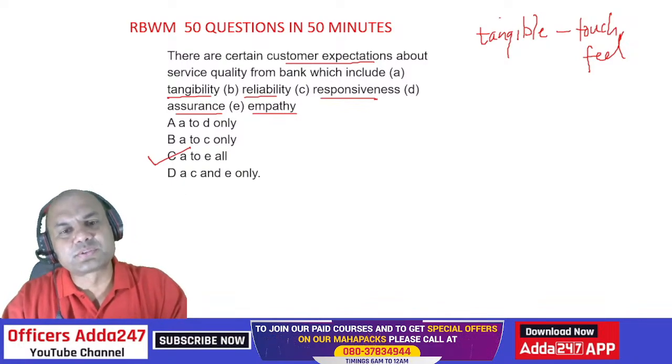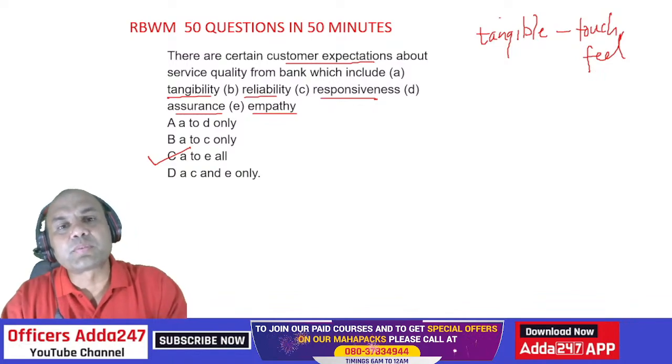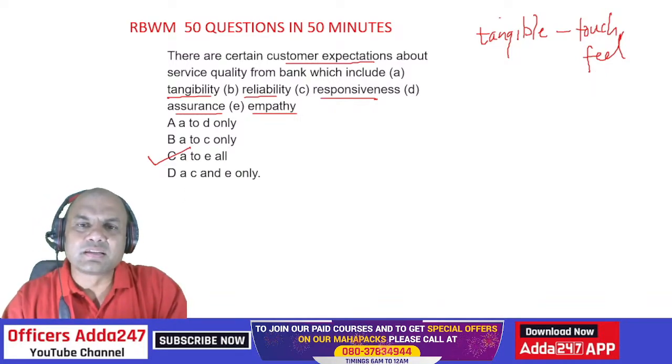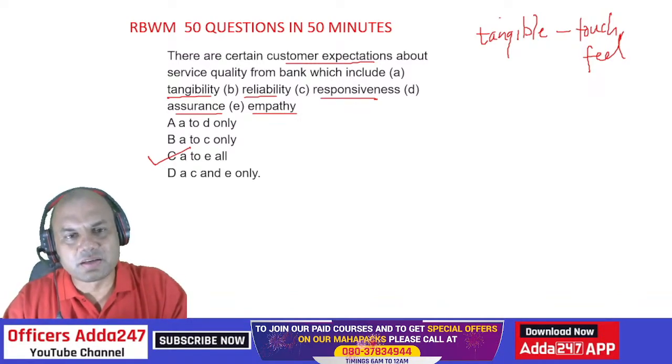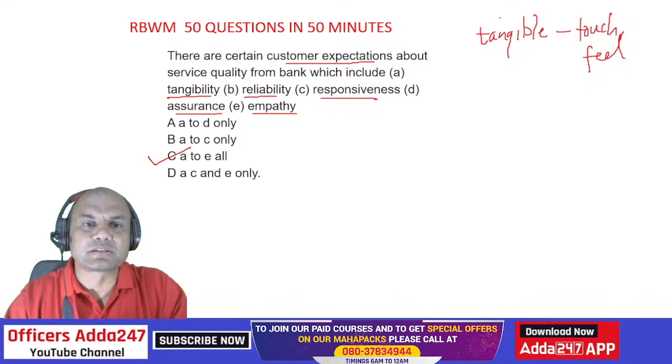When a customer comes to your branch, that customer definitely likes tangibility. See this: if your branch is dusty, everywhere dust, huge files, then the customer might feel, what a dirty branch, and if it is so dirty, will the employees work properly? So that is known as tangibility. Posh, clean branch, the customer feels happy.